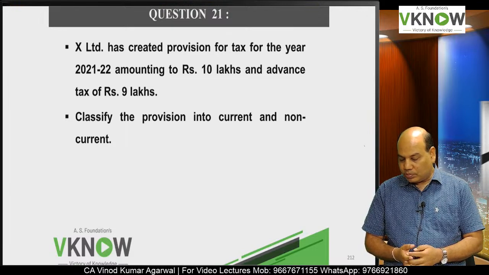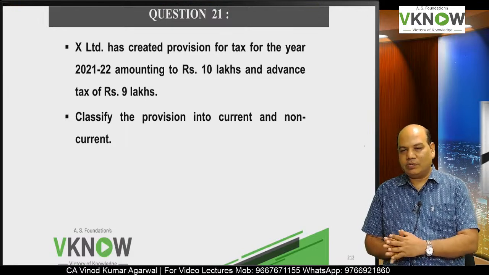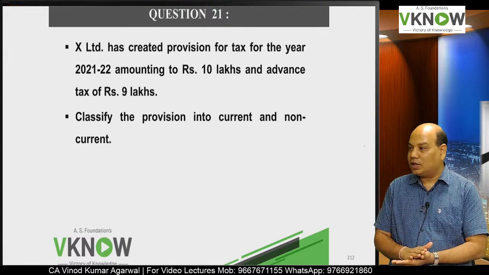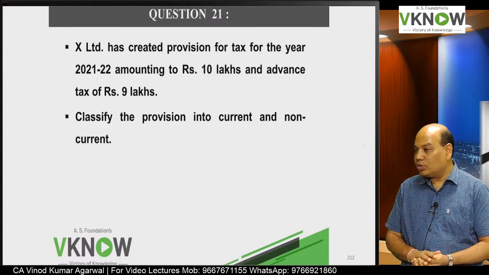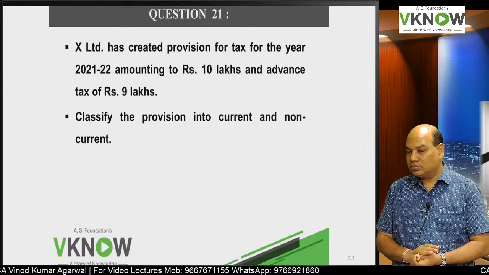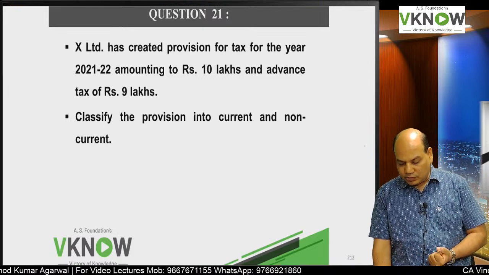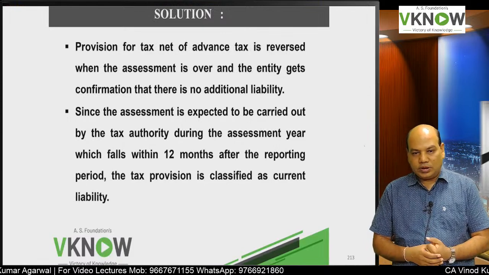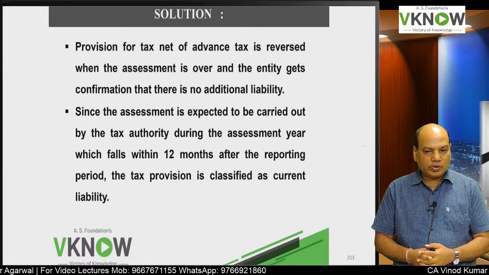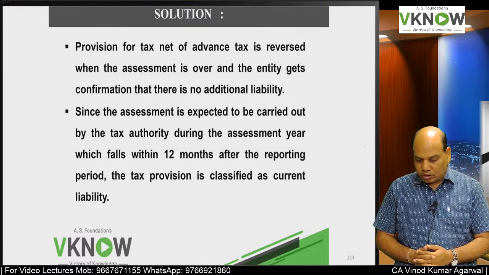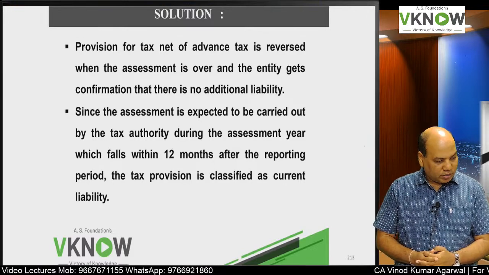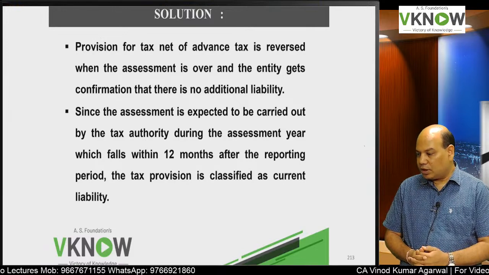And then you also create advance tax, because that advance tax is to pay that final tax liability. So classify the provision into current and non-current. So current liability, because it is going to be settled within 12 months from the reporting date. So the answer would be easy. Provision for tax.